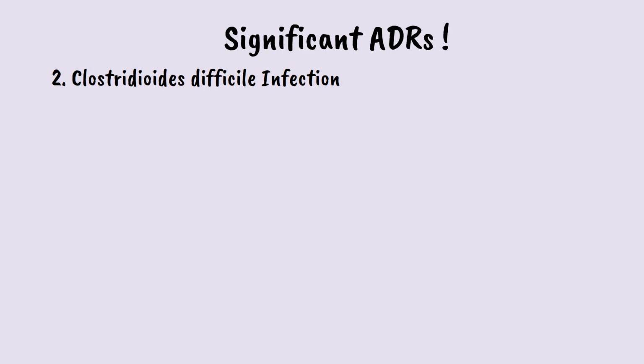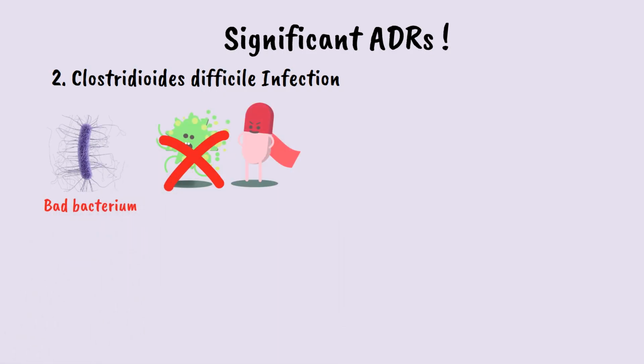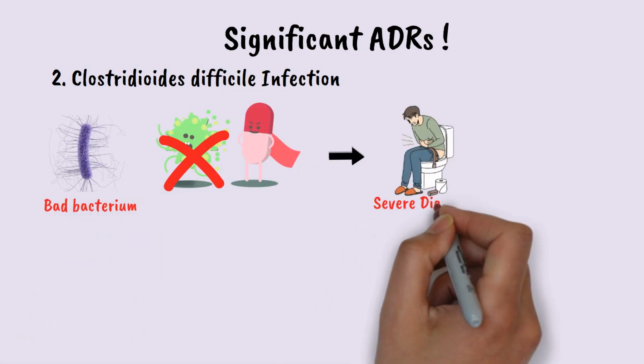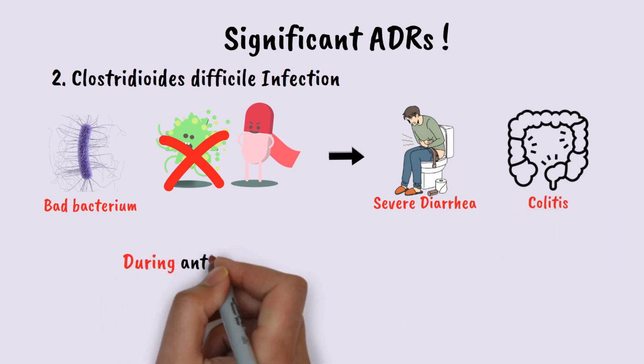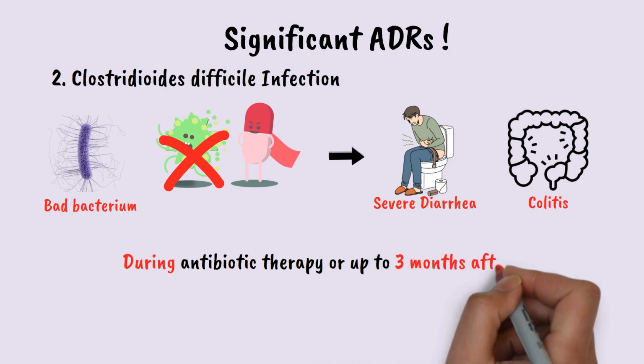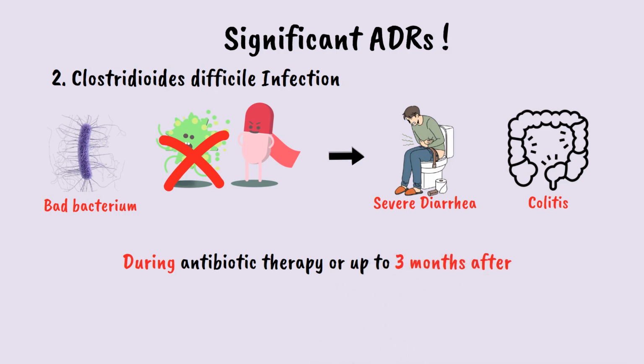Clostridioides difficile is a bacterium that overgrows when normal gut bacteria are wiped out by antibiotics, causing severe diarrhea and inflammation of the colon known as colitis. Symptoms can appear during antibiotic therapy, or up to 3 months after stopping the drug.